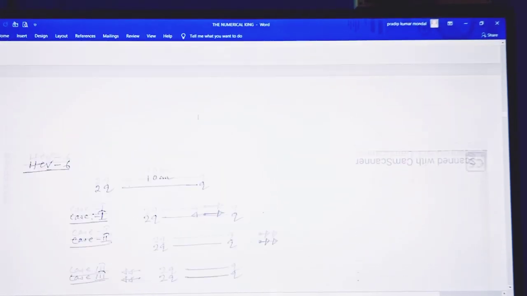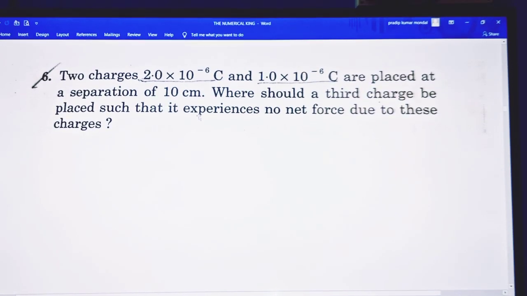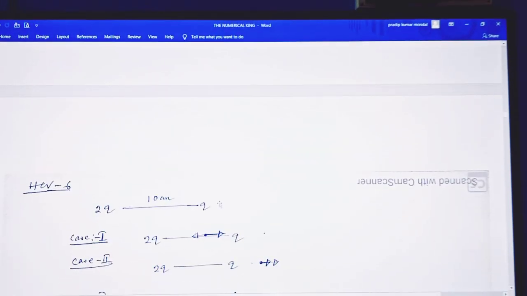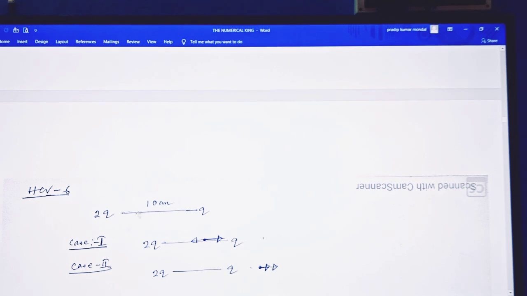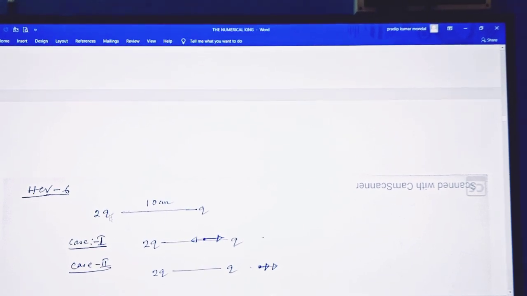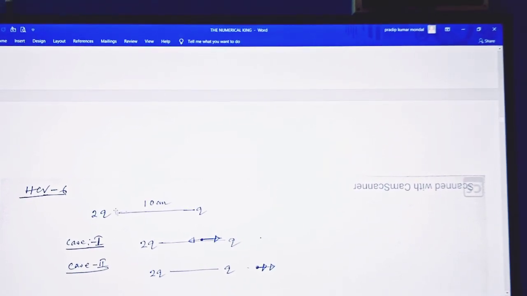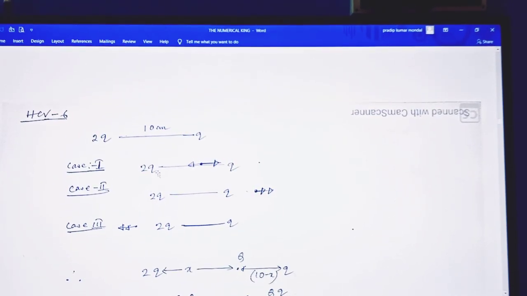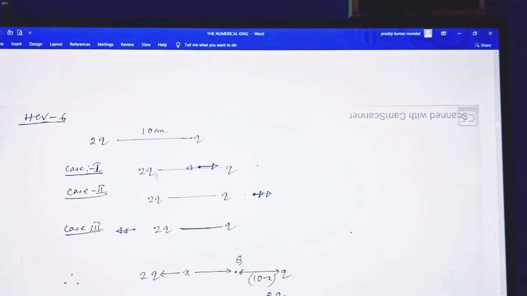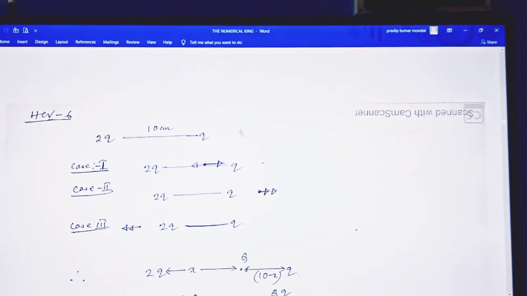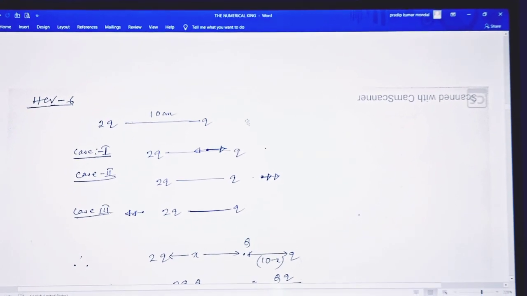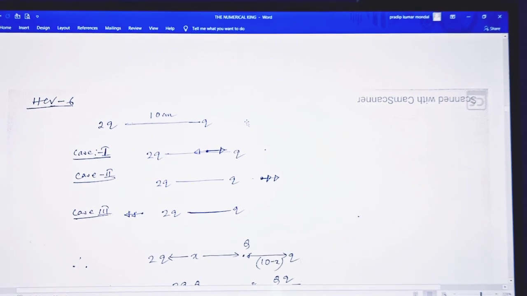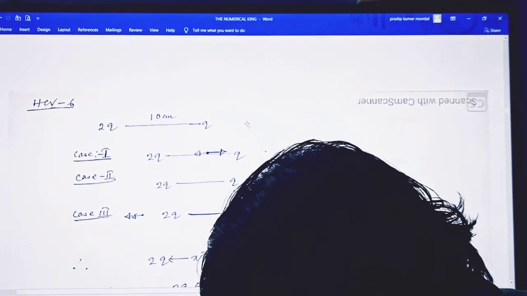So if we take micro as q, then 2q and this is q: 2 into 10 to the power minus 6, and here 1 into 10 to the minus 6. Two charges are given and the separation is 10 centimeters. You have to take into consideration the knowledge of point charge as well as the test charge.